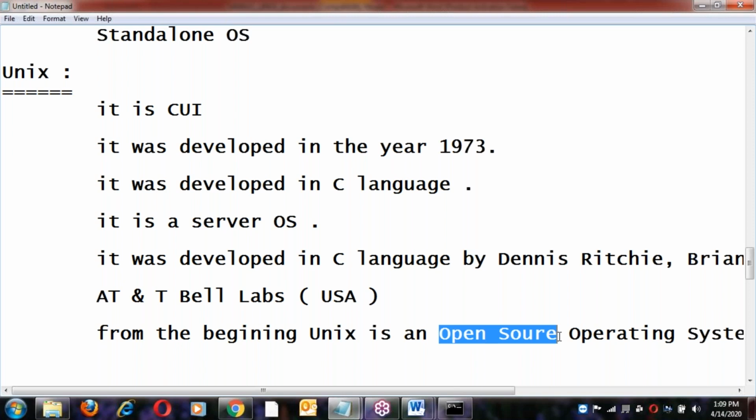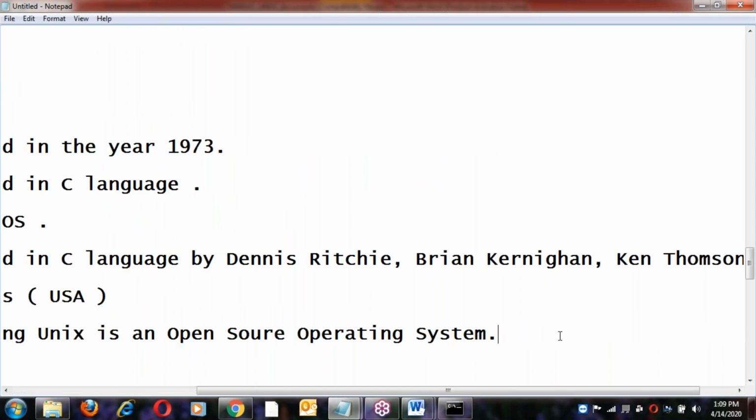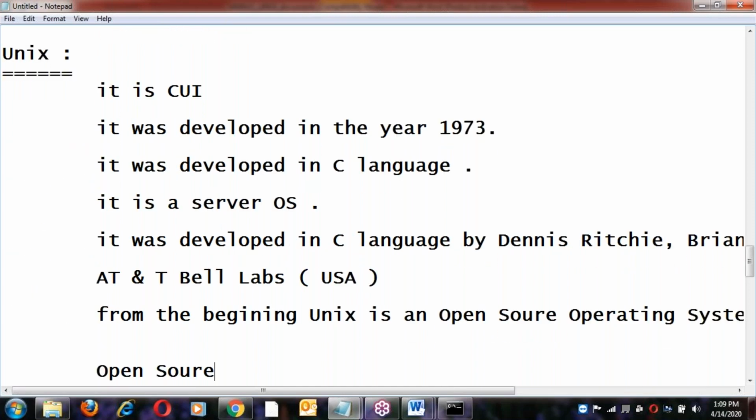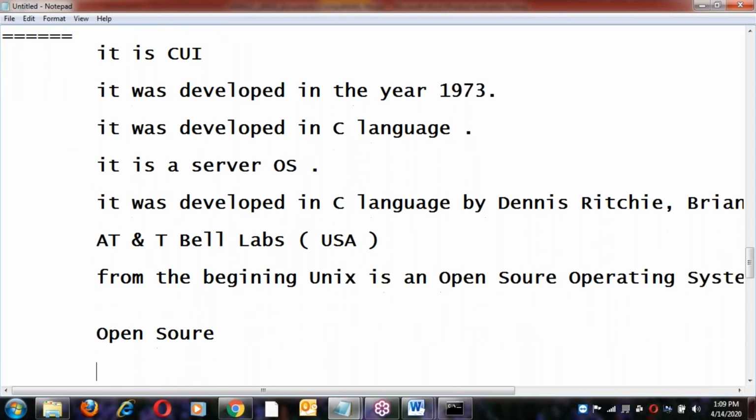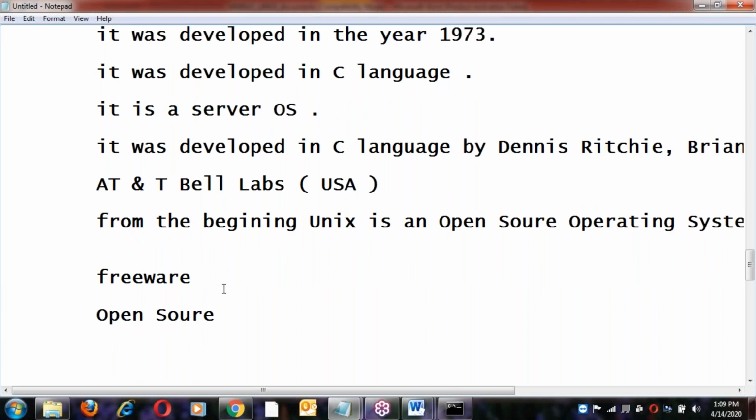What is open source? Anyone? Any idea? See, there are two things here: freeware and open source. Freeware and open source are not the same.